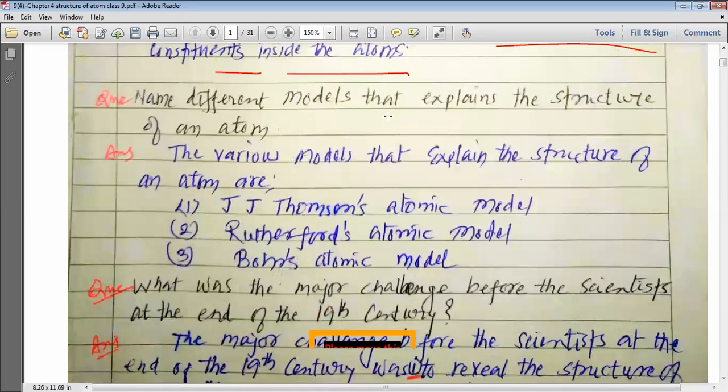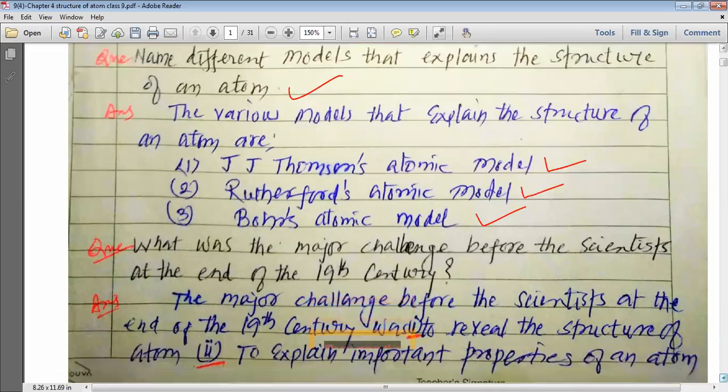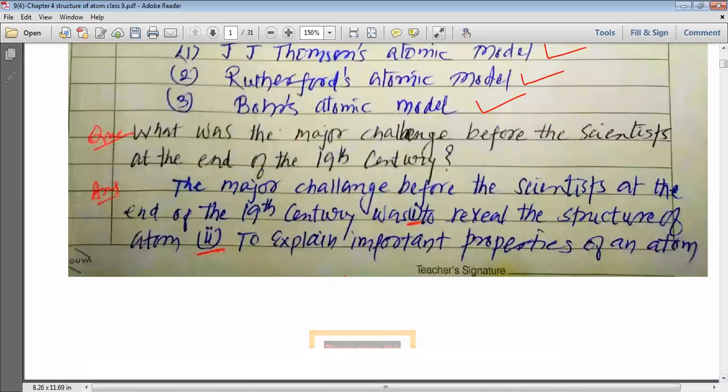Name the different models that explain the structure of an atom. So J.J. Thomson's model, Rutherford's model, and Bohr's model actually explain the various structures of atoms.